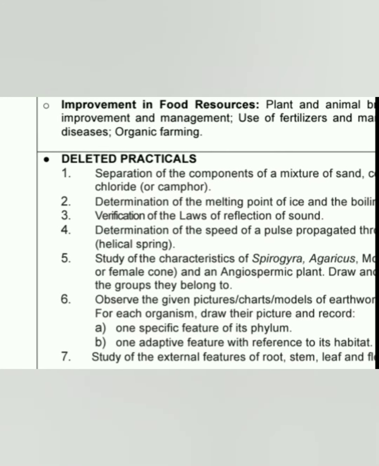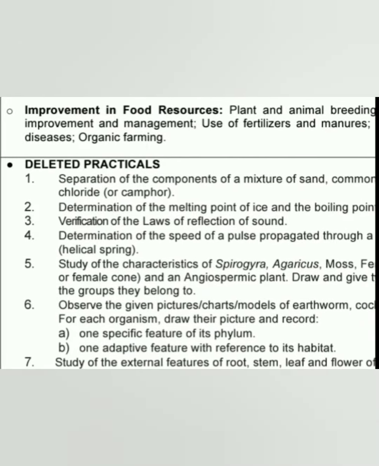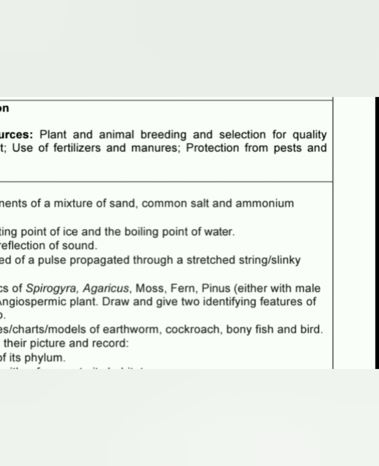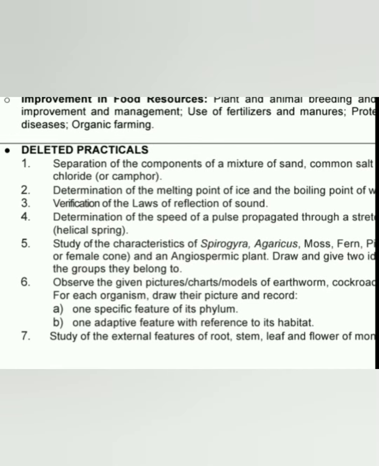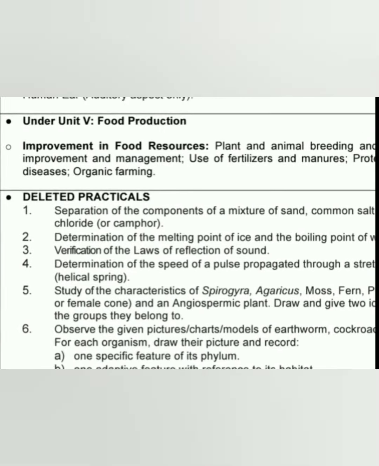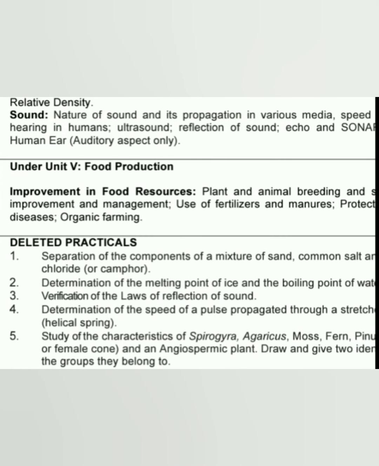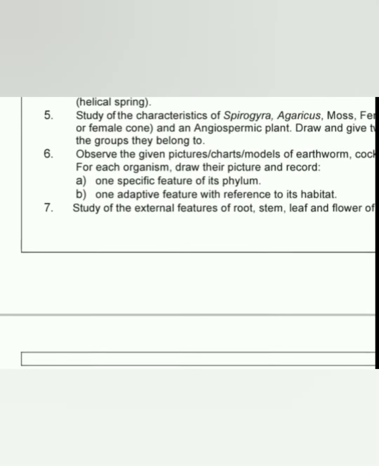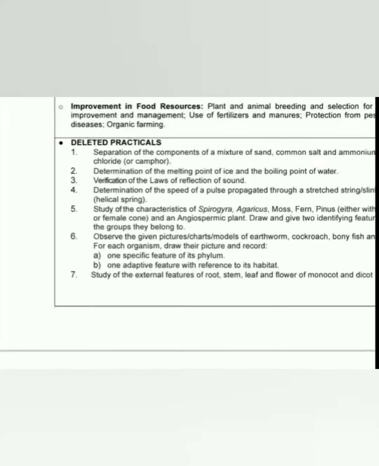practical which has been deleted is study of the external features of root, stem, leaf and flower of monocot and dicot plants. So these are the practicals which have been deleted from the syllabus for class 9, and now we'll discuss some little part of internal assessment which have been deleted.